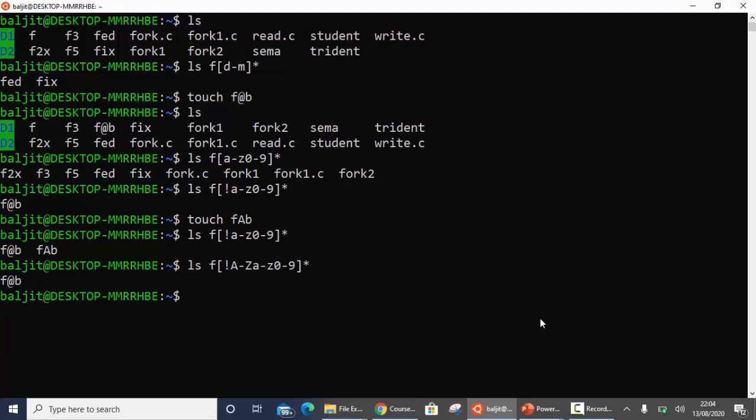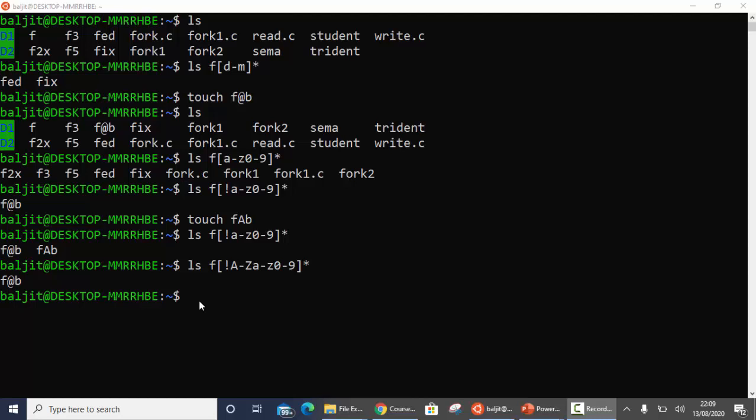Now only the special characters are coming at the second place. So this is how we can use the square bracket. So far we have learned how to use star, question mark and square brackets. Now the last thing is the use of curly braces.